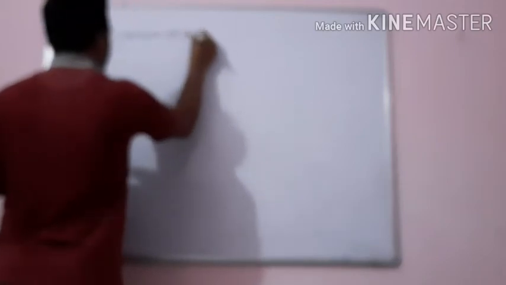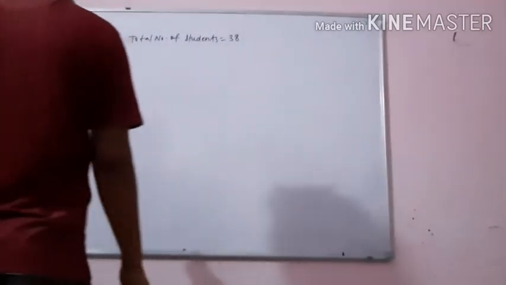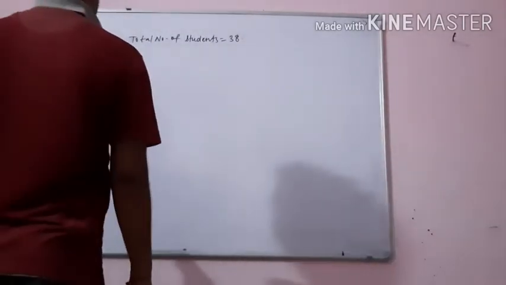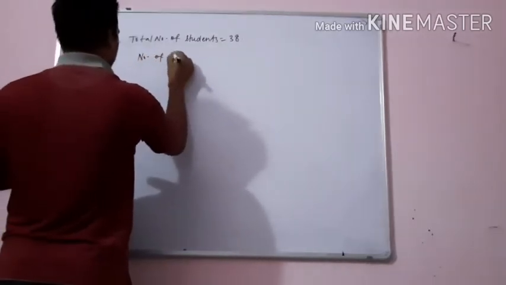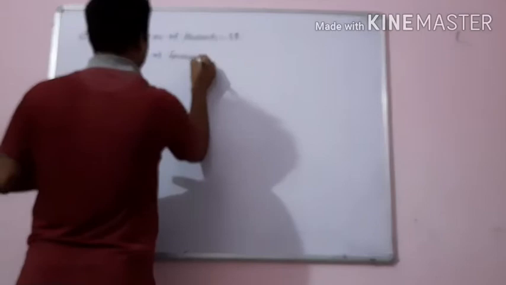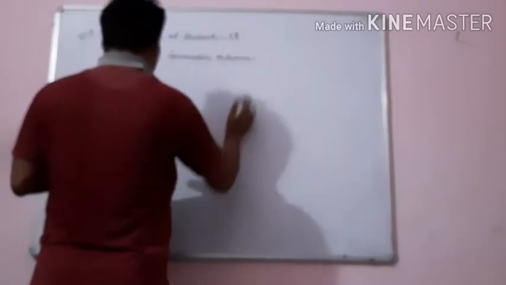Now see first, the total number of students is how much? So the total number of students is 38. Find the probability that the weight of a student is in the class interval 46 to 50. Now the number of favorable outcomes, you can write the number of favorable outcomes. That will be what?